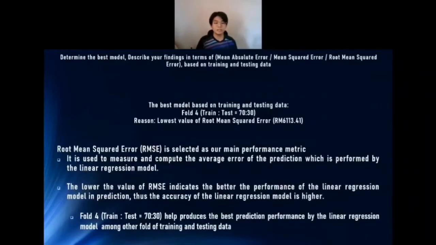Root mean square error, RMSE, is selected as our main performance metric because it is used to measure and compute the average error of the prediction which is performed by the linear regression model. The lower the value of RMSE indicates the better the performance of the linear regression model in predictions. Thus, the accuracy of the linear regression model is higher. Twau helps produce the best prediction performance by the linear regression model among other forms of training and testing data.